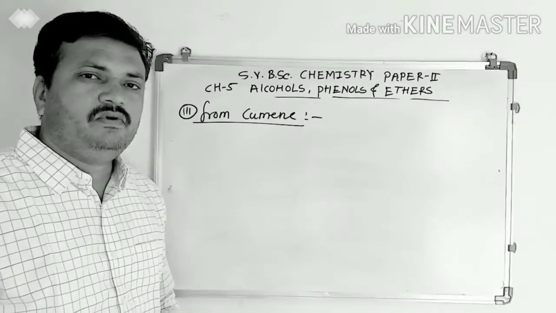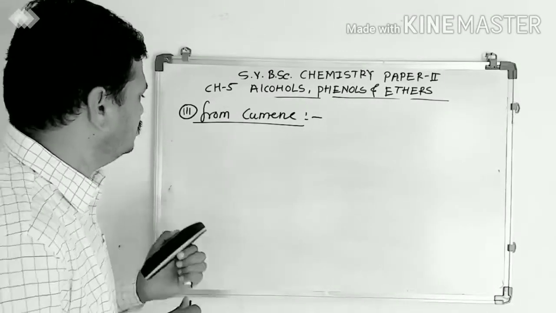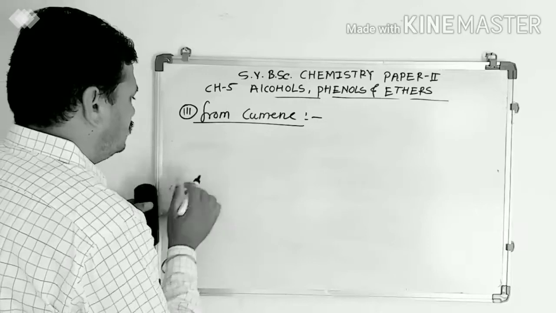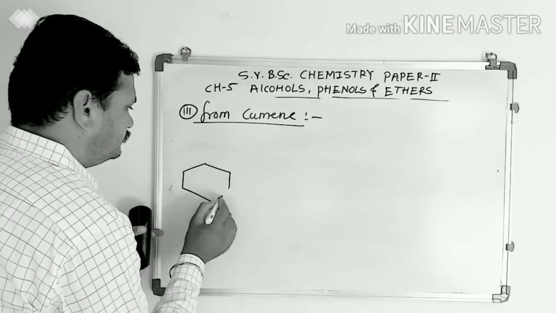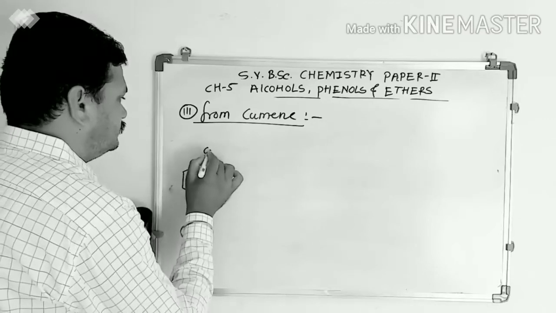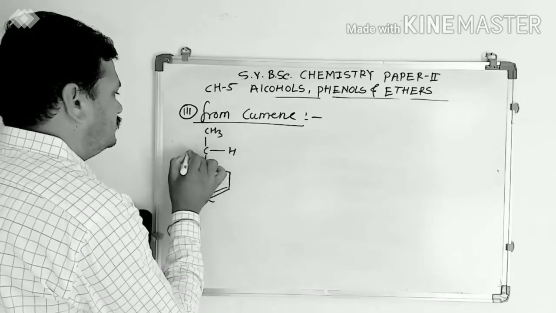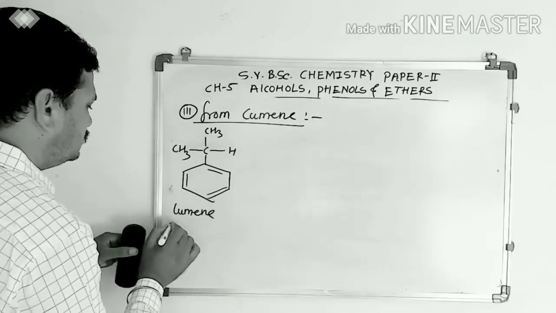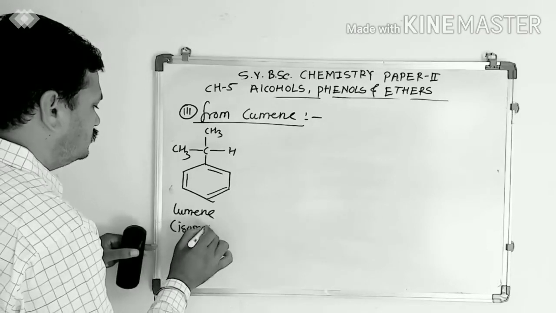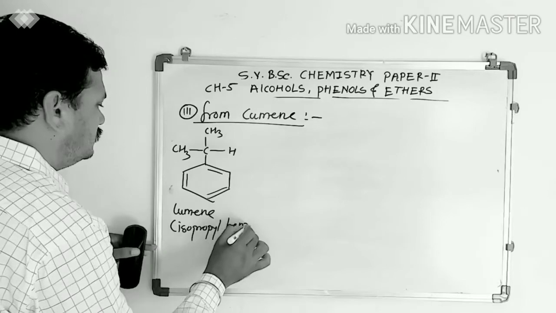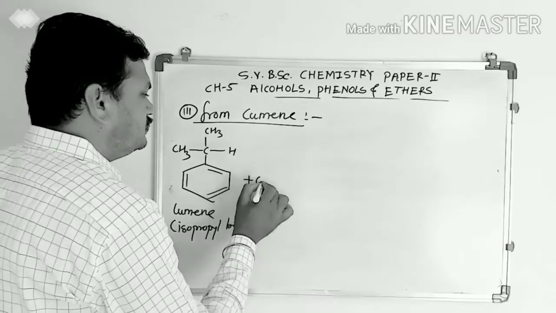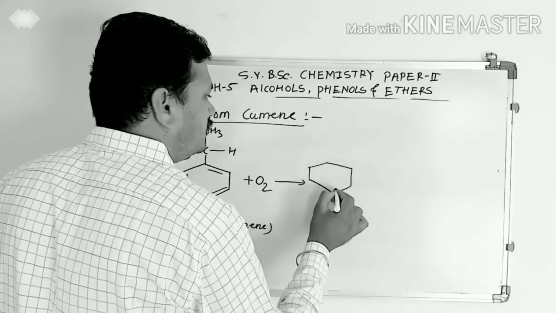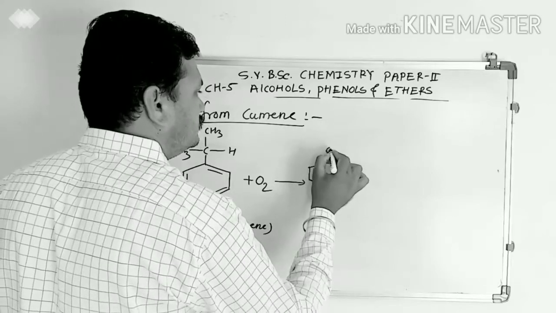In the third method, phenol is synthesized by using cumene. First, cumene, that means isopropyl benzene. It is also known as isopropyl benzene. When it is treated with air, it gets converted into cumene hydroperoxide, like this.